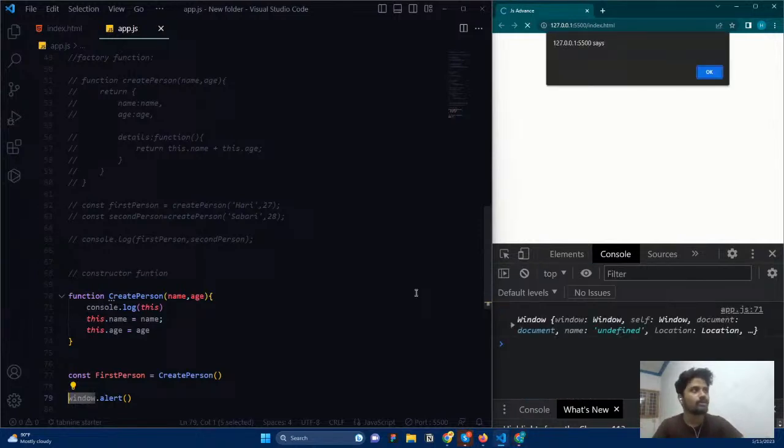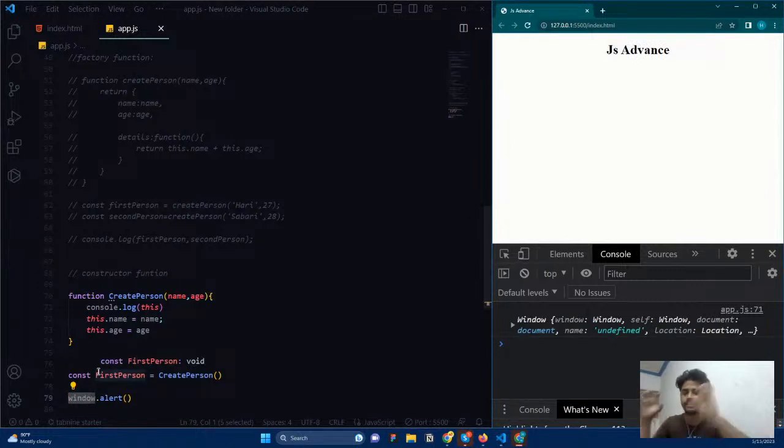But when I call window.alert, you can see we are getting the alert. So inside this window, this global object, all our global variables and global functions are stored. Whatever we are creating, except the variables created with const and let, we will come to that part later. So now understand, whatever we are creating will go inside the global object.